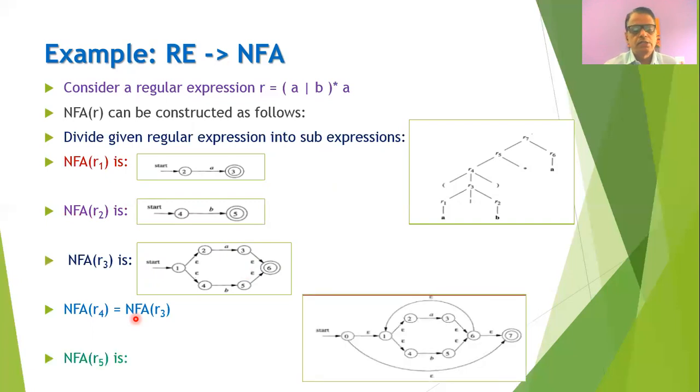Now we can go for the construction of the NFA for R5 where it is a closure operation, and therefore we will write the NFA for R4 first of all, then we will add one state here initially, then one state in the final, and then we will mark the edges by epsilon. So from 0 to 1 you can go on epsilon, from 0 to 7 you can go on epsilon, and from 6 to 1 you can go on the transition of epsilon. So we need to follow exactly the steps that are given in the Thompson's construction algorithm, and by obeying those steps we can draw the NFA for any given regular expression.